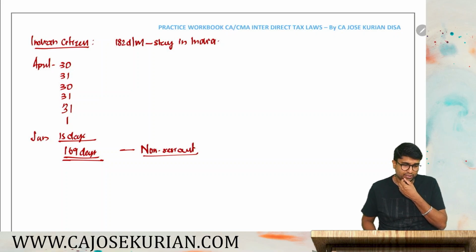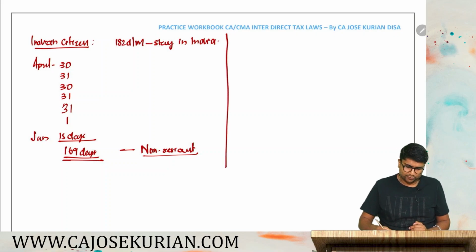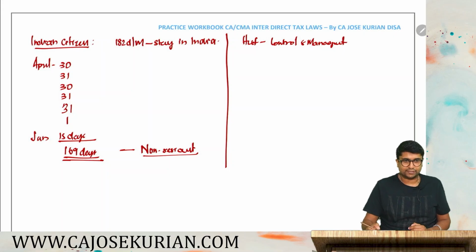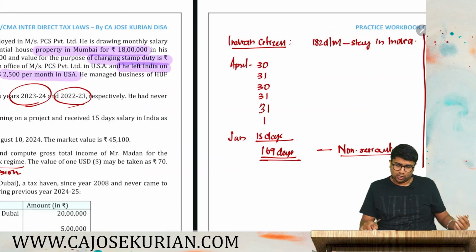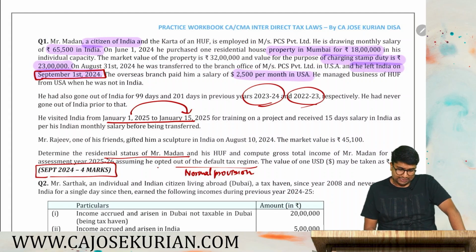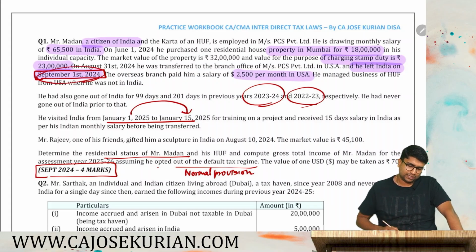And we need to determine the residential status of HUF as well. So residential status of HUF is based on the control and management of its affairs. Whether it is wholly in India or partly in India, it will become resident. So only on 1st September 2024 Madan left India.